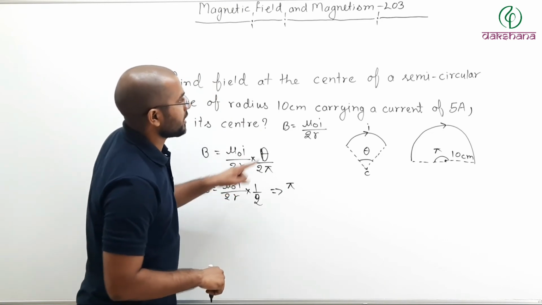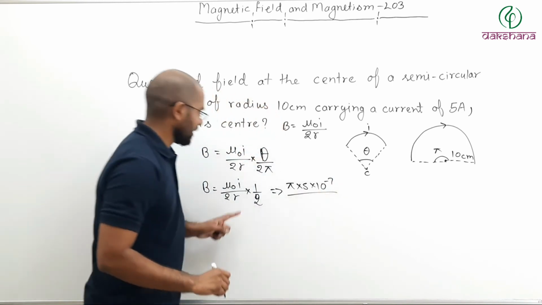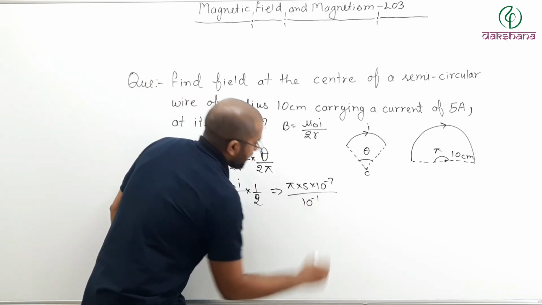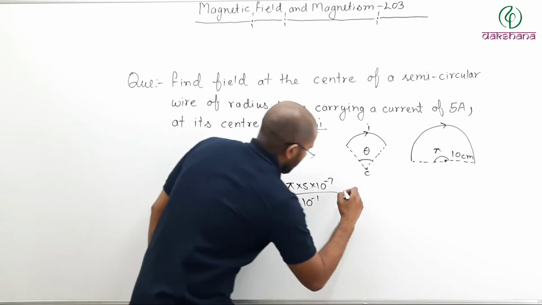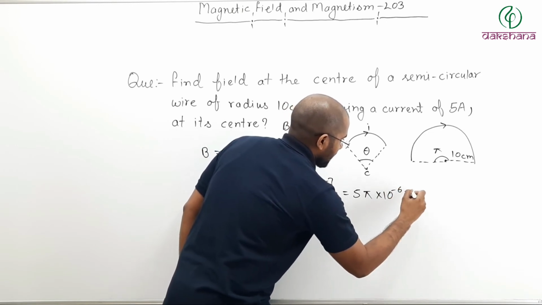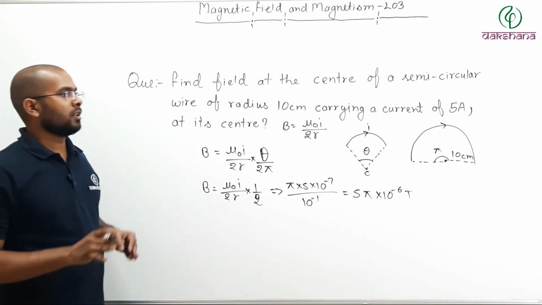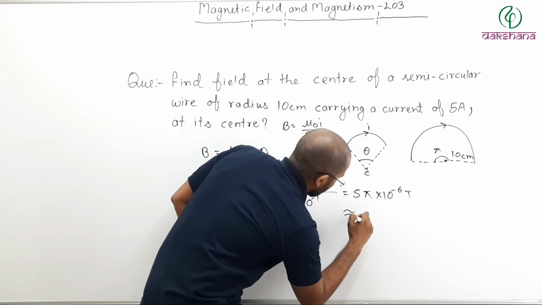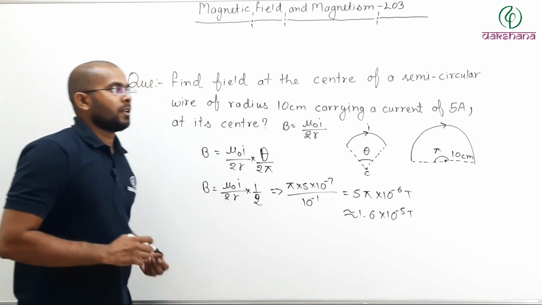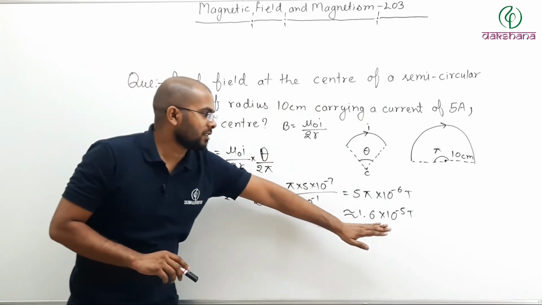Pi into I, what is current? 5 ampere. 5 into 5 into 10 to the power minus 7 divided by radius. What is radius? Radius here is 10 centimeter, which is 10 to the power minus 1 meter. So that is your 5 pi into 10 to the power minus 6 Tesla. That is your magnetic field at the center of your loop. If you solve this, this will be approximately 1.6 into 10 to the power minus 5 Tesla. So at the center of a semicircular wire, field will be this much.